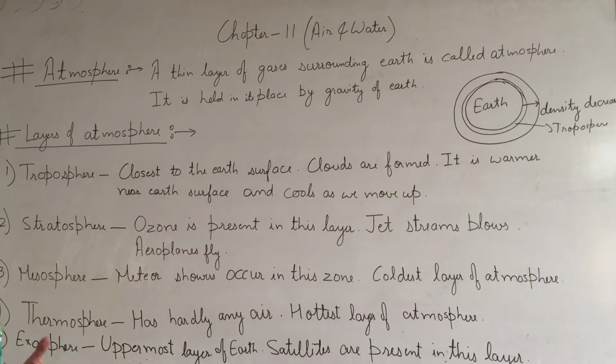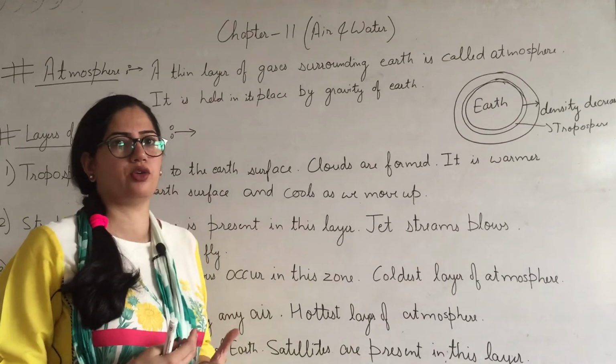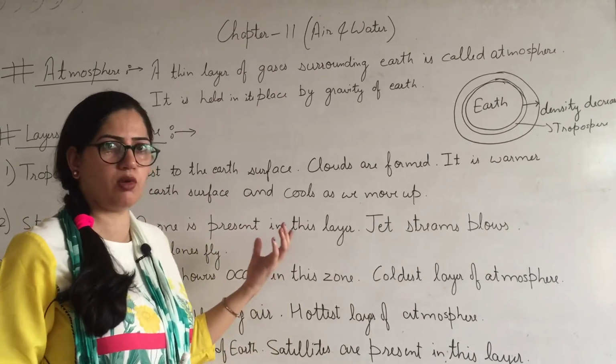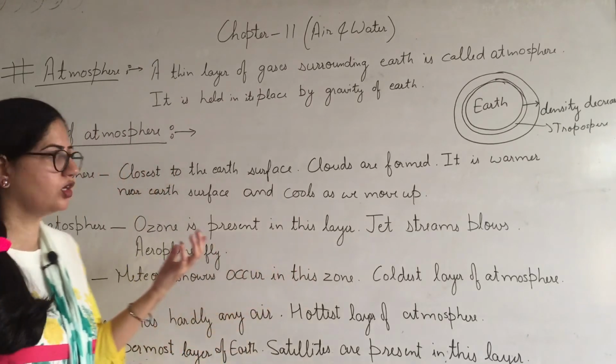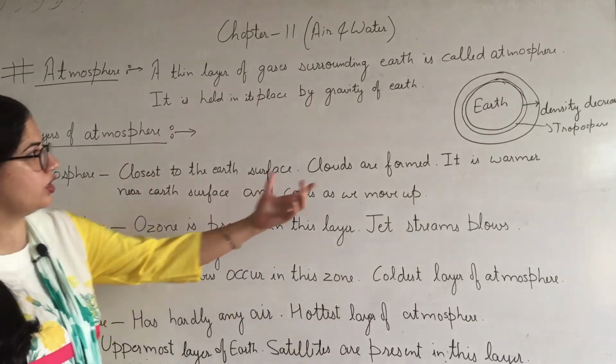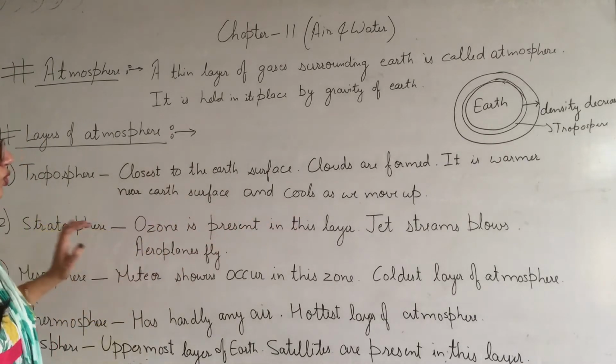We live in troposphere as it is warmer near the earth surface, and as we move up it is cooler. Like if we talk about mountains, those are higher altitudes, so it is cooler in mountains, and if we talk about sea or beach, it is hotter. So it is warmer near earth surface and it cools as we move up.